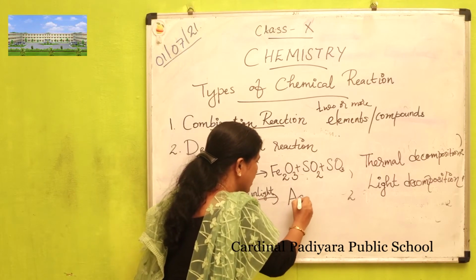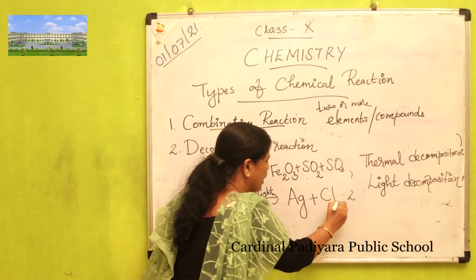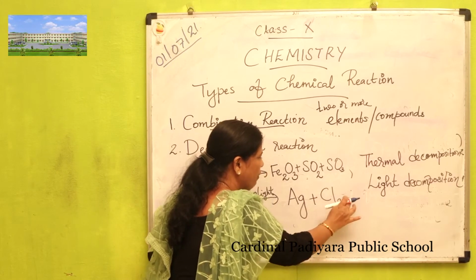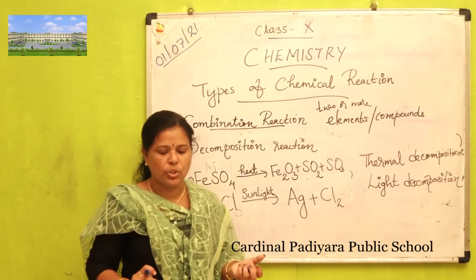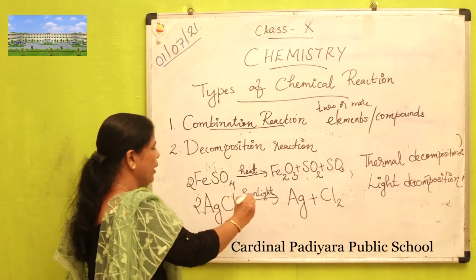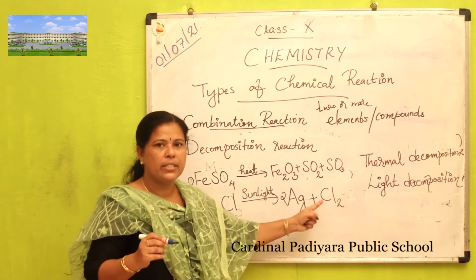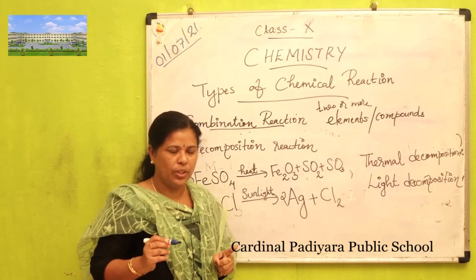That means silver chloride decomposes to form silver and chlorine. 2AgCl gives 2Ag plus Cl2.